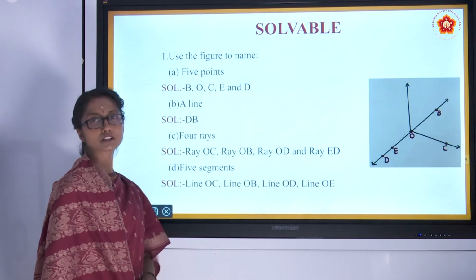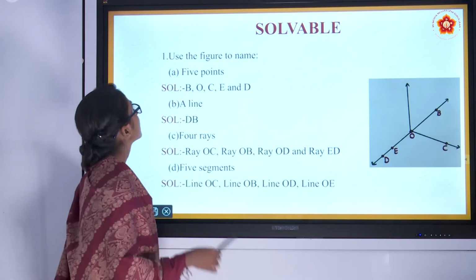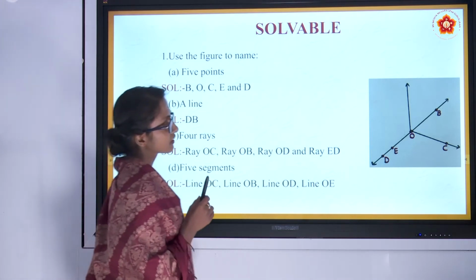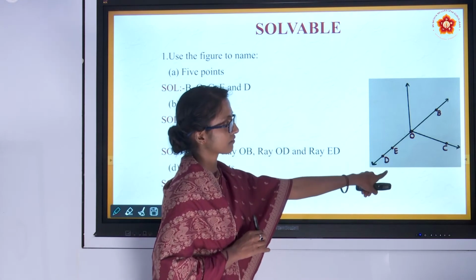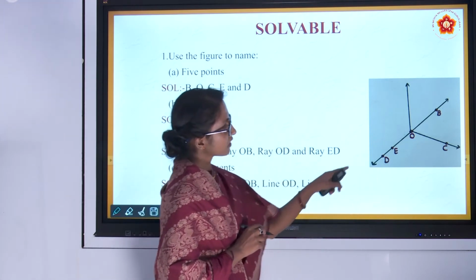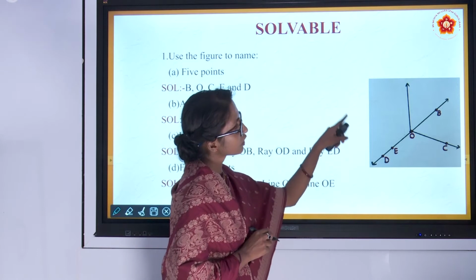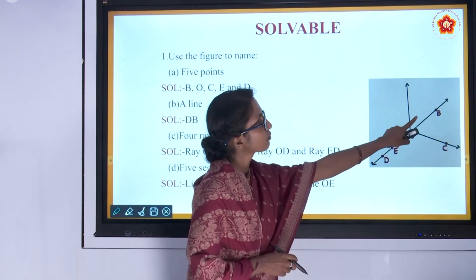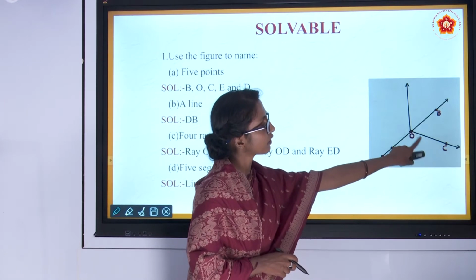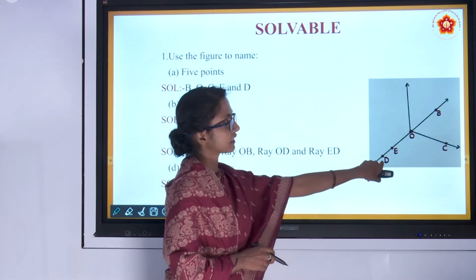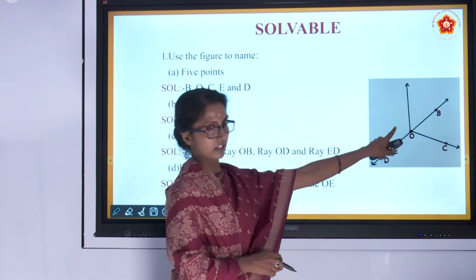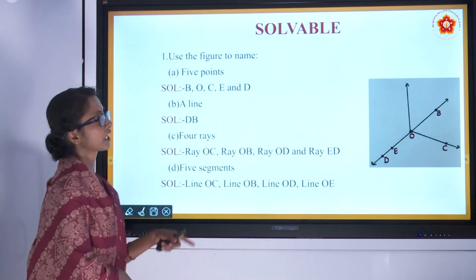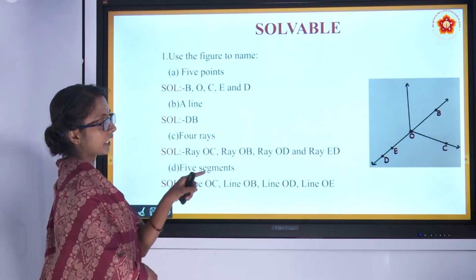So now let's solve some problems. First have a look at this figure. There are three lines you are able to observe, meeting at point O. And how many points can you find? O, C, B, E, D. That is 1, 2, 3, 4, 5. Five points are there, named B, O, C, E and D.